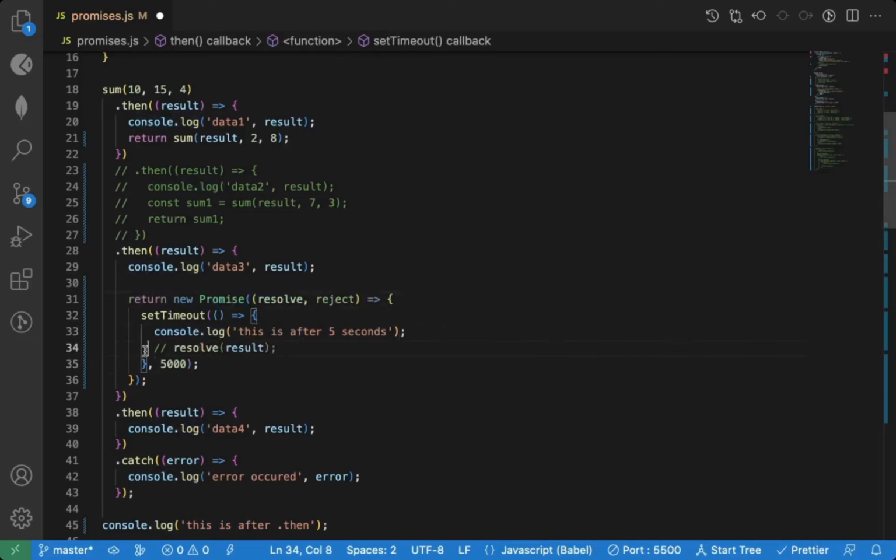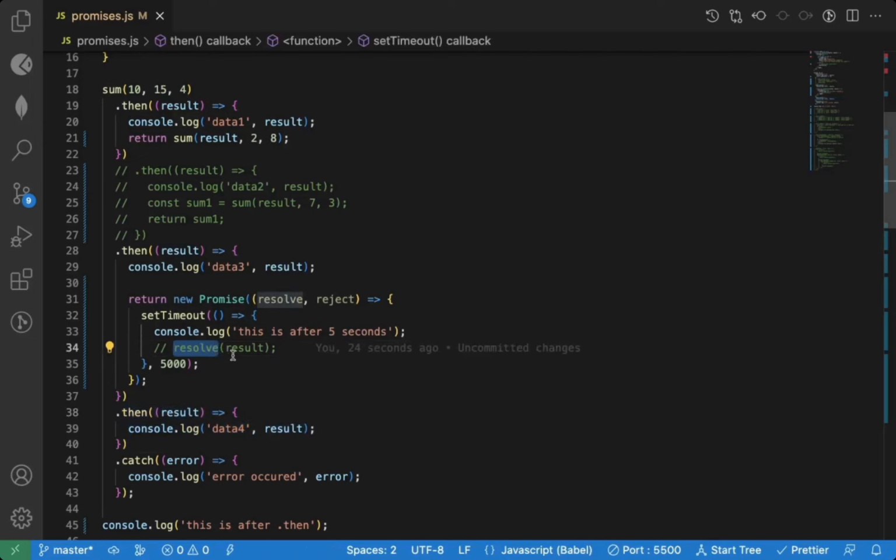So until you call resolve, your next dot then will never execute. So what I am doing, I am printing data 3. After 5 seconds I am printing this log, but I am not calling resolve now. So what will happen, your next dot then will never execute, because your API call is successful, but you are not sending back the data. As I said, until you call resolve or reject, your promise will never be fulfilled, and until it is fulfilled, your attached dot then will never execute.